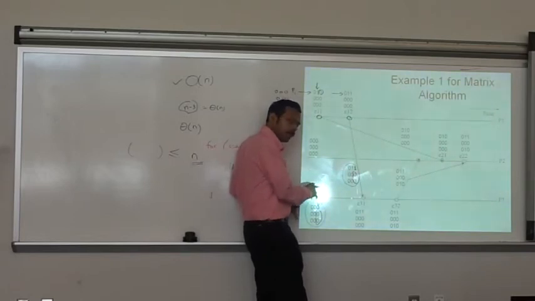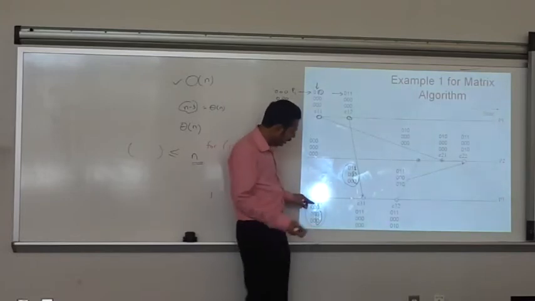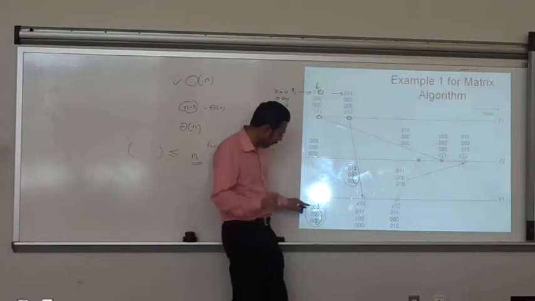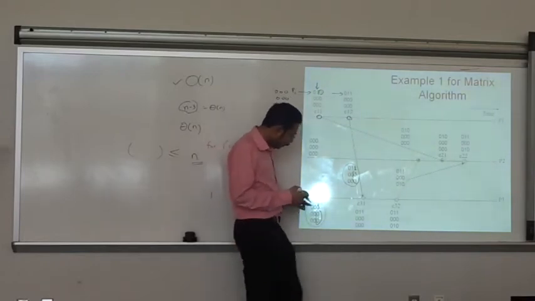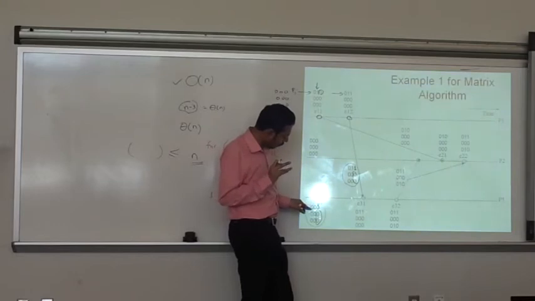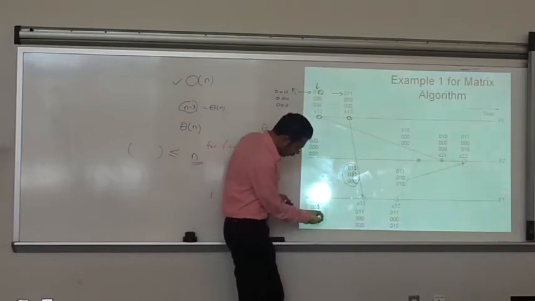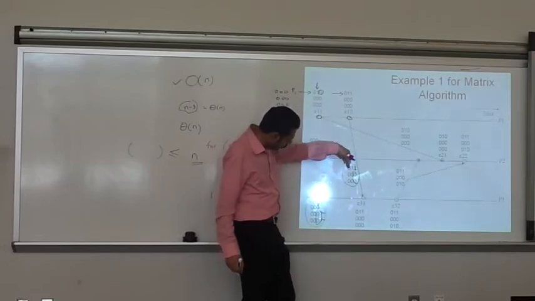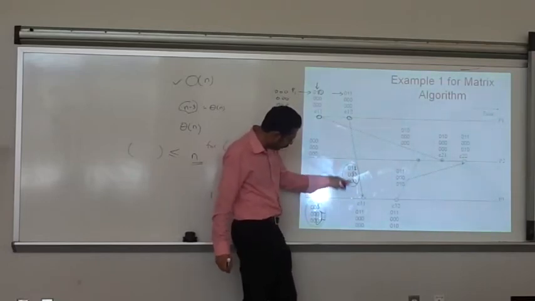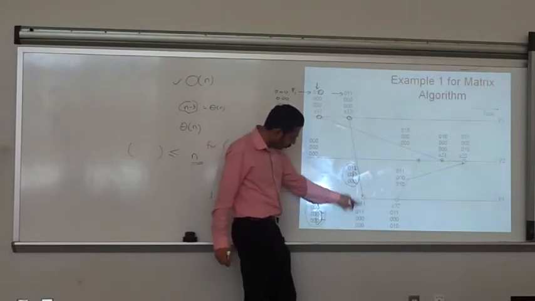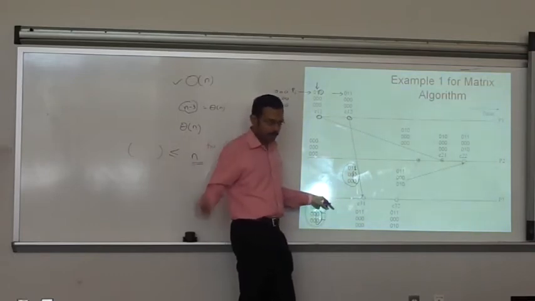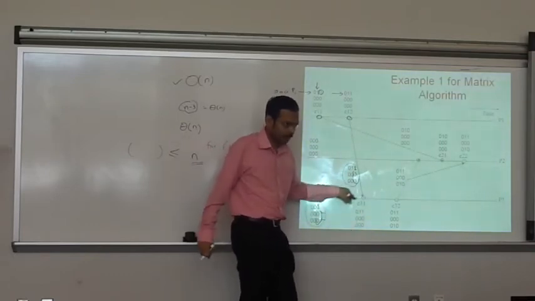And how do you update your clock? Just take the component-wise maximum for the matrices. As you see, you don't need to change anything for these two values. But we do the component-wise maximum for the others. So it is 0, maximum is 0, 1, and this 0 is 1, this 1, 0, 1, and so on. So do the component-wise maximum. Okay? So that's your clock, the matrix clock.